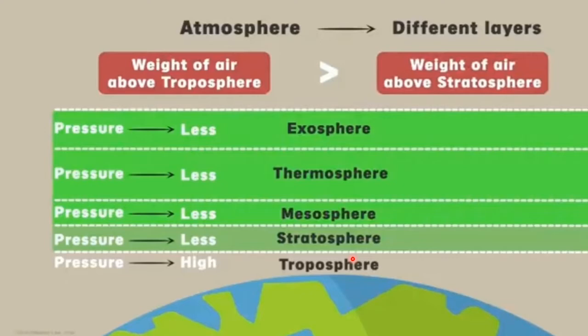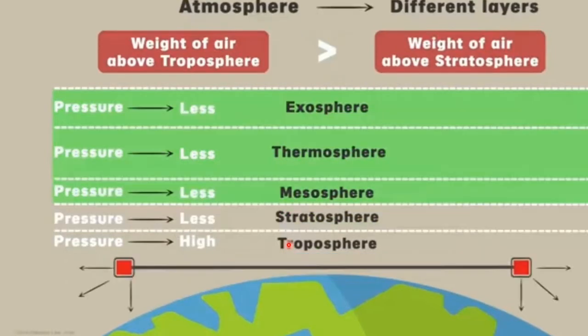So, like the pressure in liquids, the air pressure at a particular height above the Earth's surface is the same in all the directions. That is, if I consider these 2 points at the same distance above the Earth's surface, then the air at this point exerts an equal pressure in all the directions, just like the air at this point.